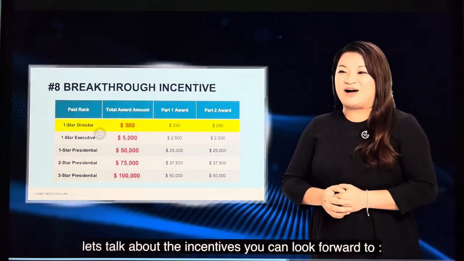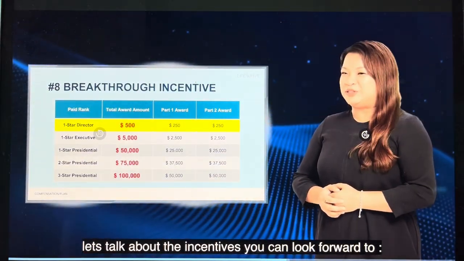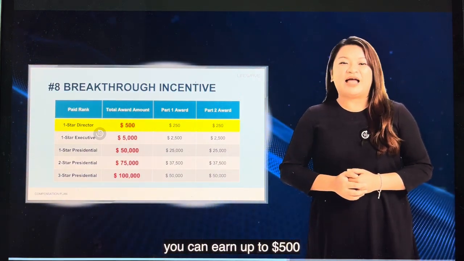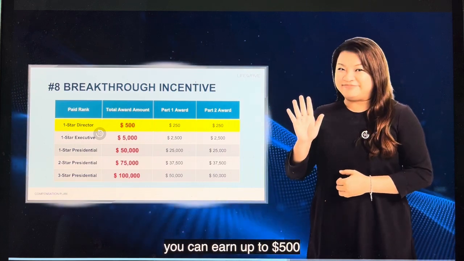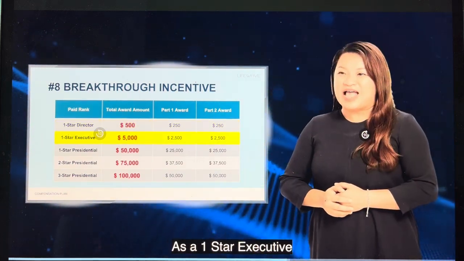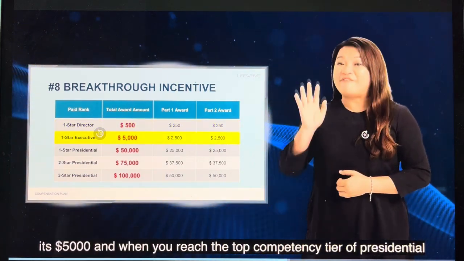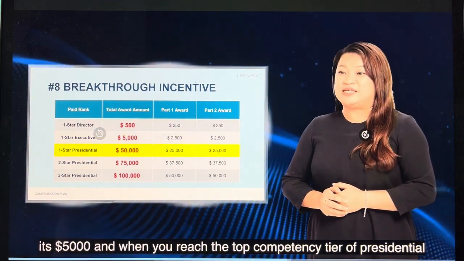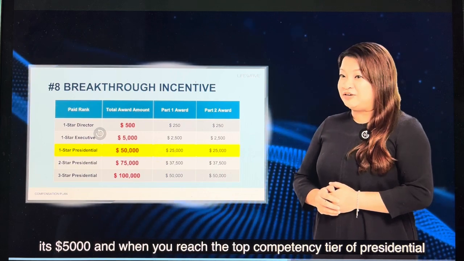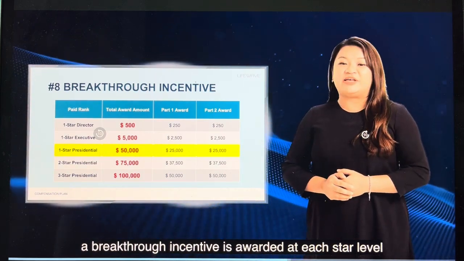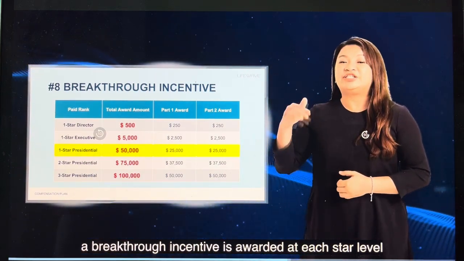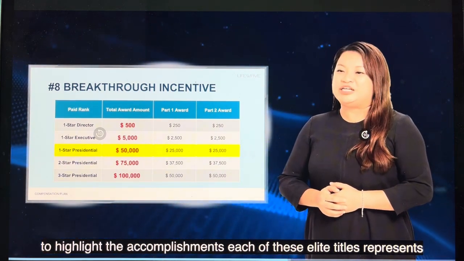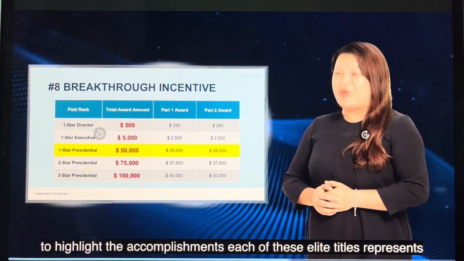Now let's talk about the incentives you can look forward to. When you achieve 1-star director, you can earn up to $500. As a 1-star executive, it's $5,000. And when you reach the top competency tier of presidential, a breakthrough incentive is awarded at each star level to highlight the accomplishments each of these elite titles represents.